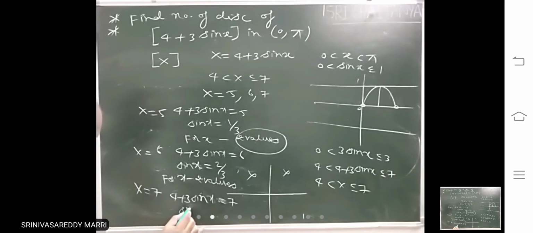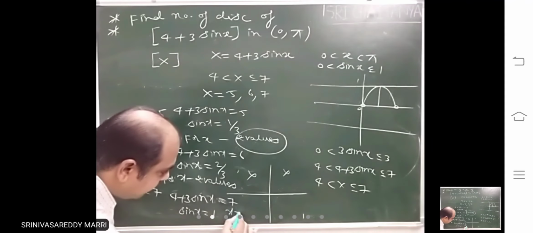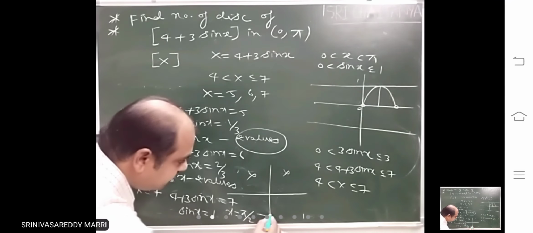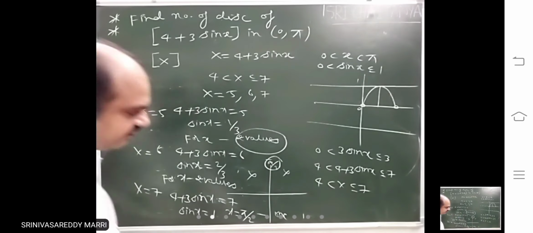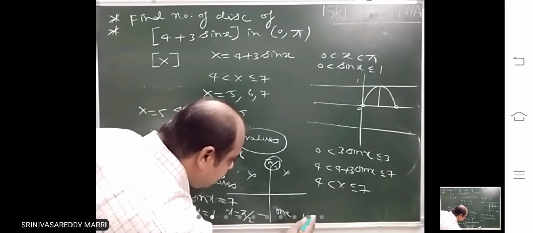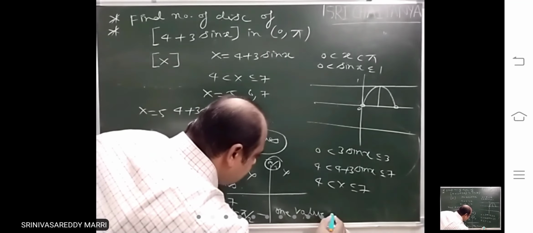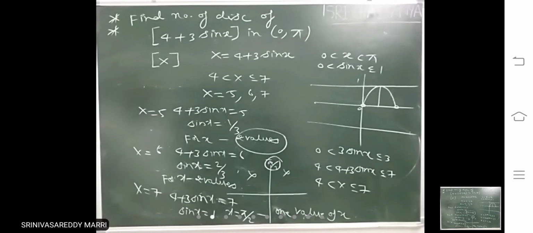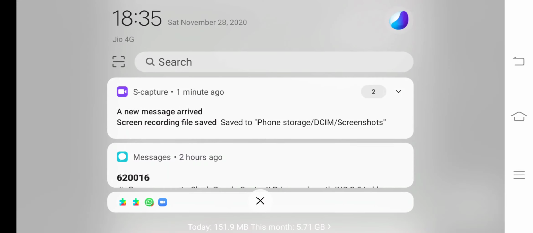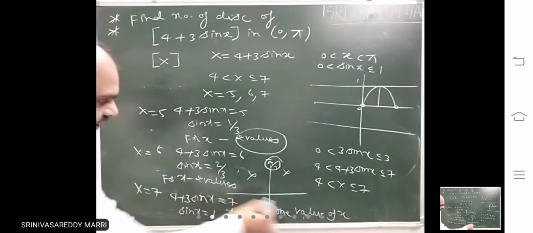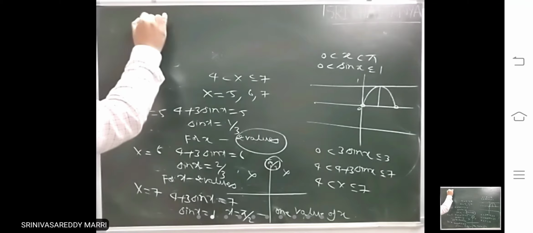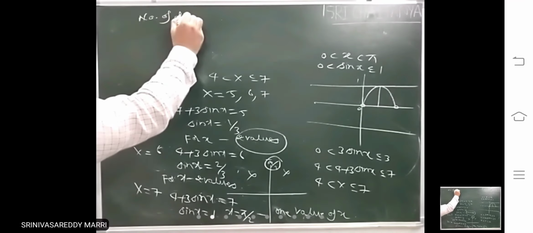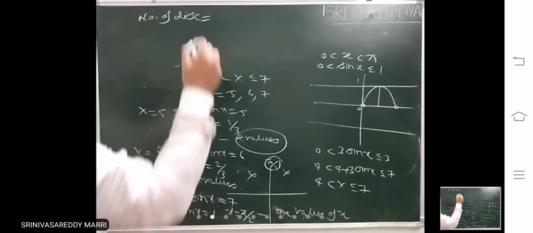You get sin x equal to 1, which means only one angle, x is pi by 2, where it becomes 1. Only one value of x. So 2 values plus 2 values plus 1 value. The number of discontinuities equals 5.